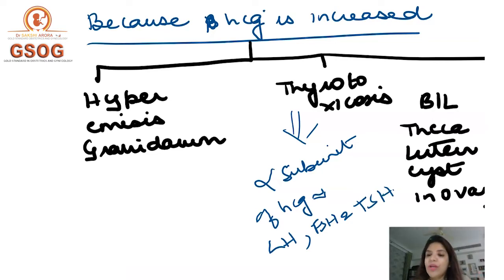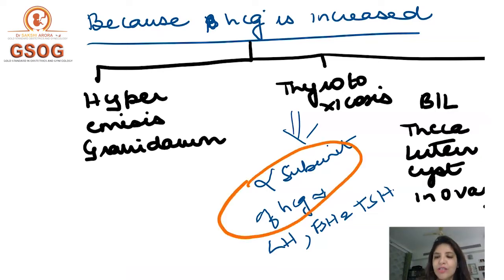All of us know that HCG has two units, alpha subunit and beta subunit. It's the beta subunit which is the specific subunit, whereas the alpha subunit of HCG is similar to LH, FSH and TSH. Now, because the alpha subunit of HCG is similar to TSH, that is why the patient will experience symptoms like thyrotoxicosis